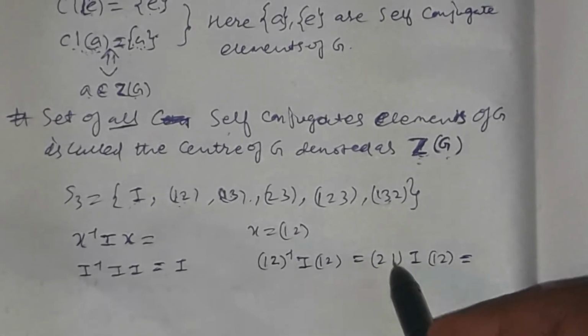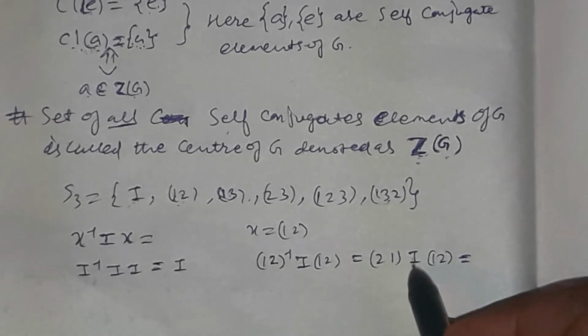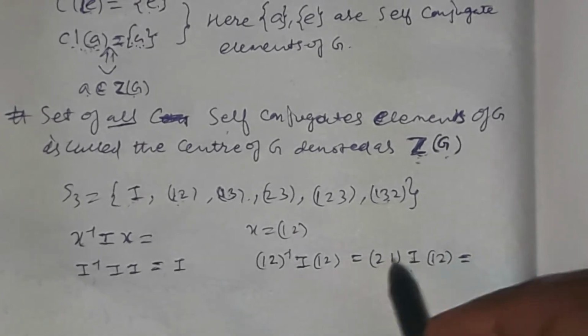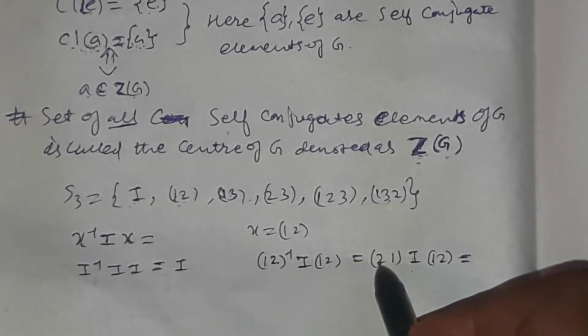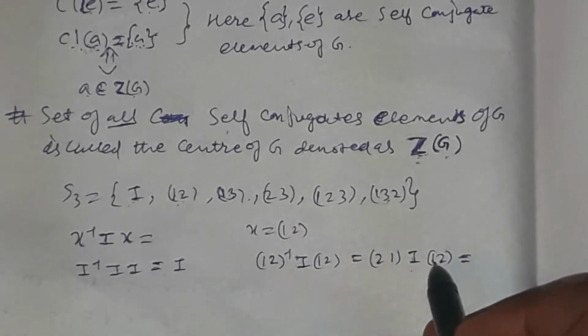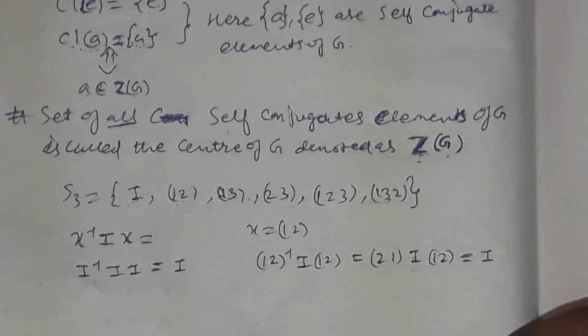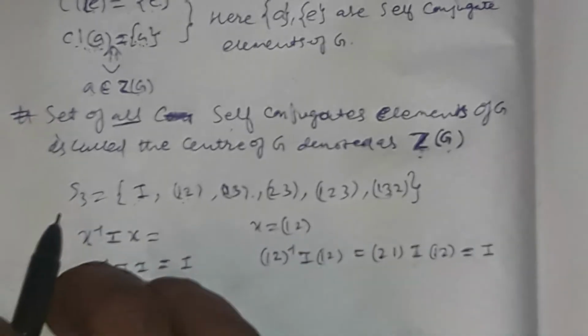(2 1)(1 1) (1 2)(2 2). Okay, (1 2)(2 1) gives the identity. Okay, and let me take here x equal